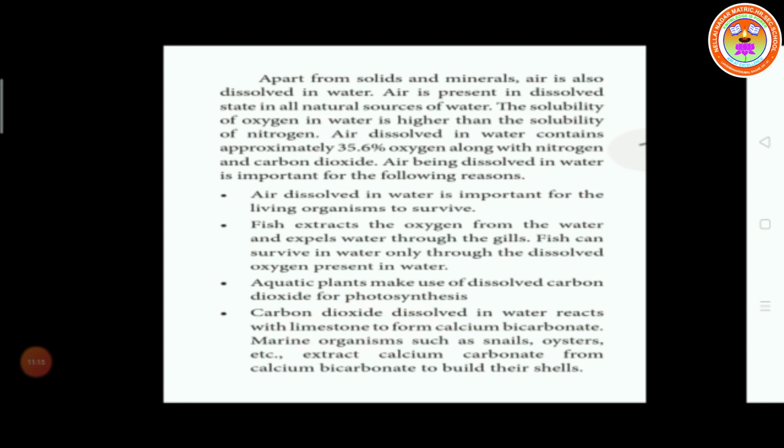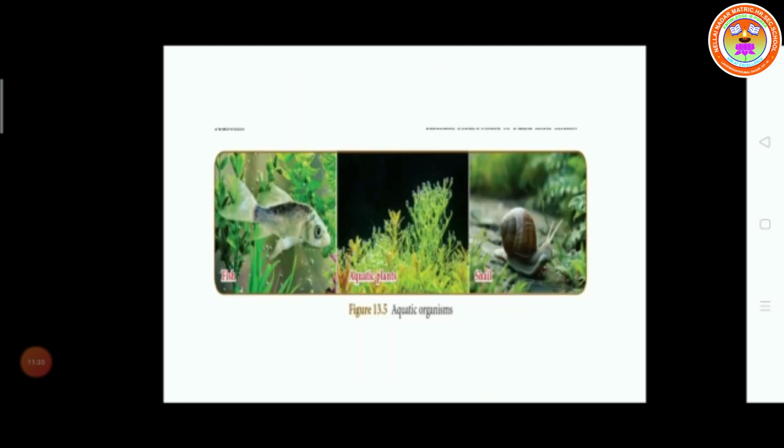Marine organisms such as snails, oysters, etc. extract calcium carbonate from calcium bicarbonate to build their shells. So the picture shows aquatic organisms, fish, snails, then aquatic plants. They all need oxygen, dissolved oxygen in water.